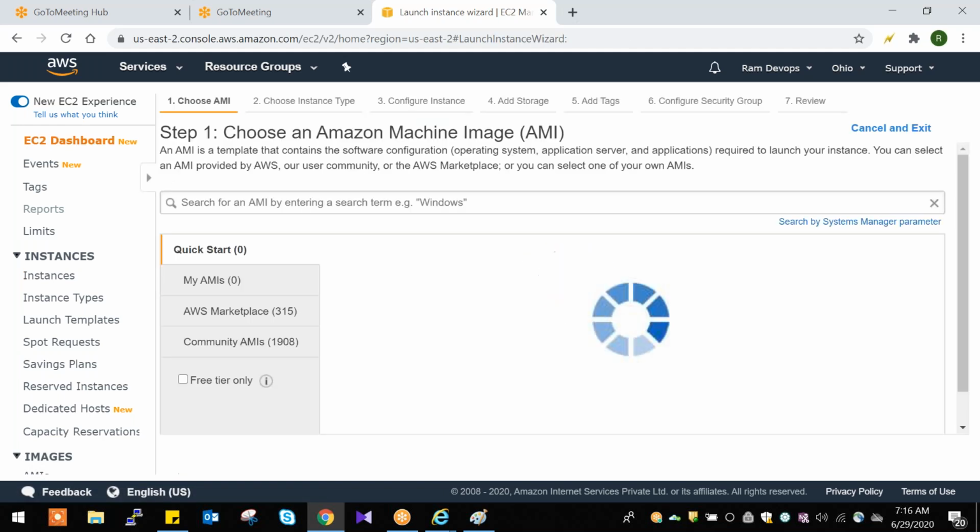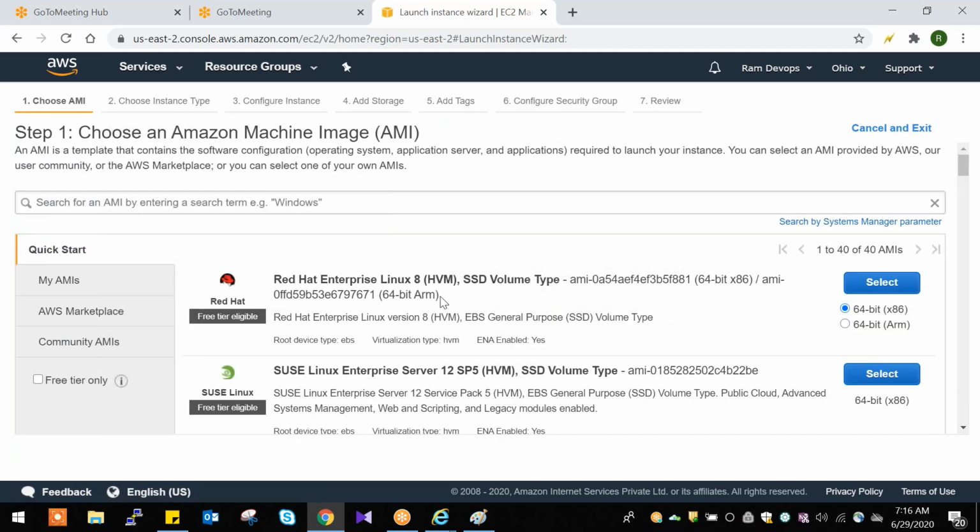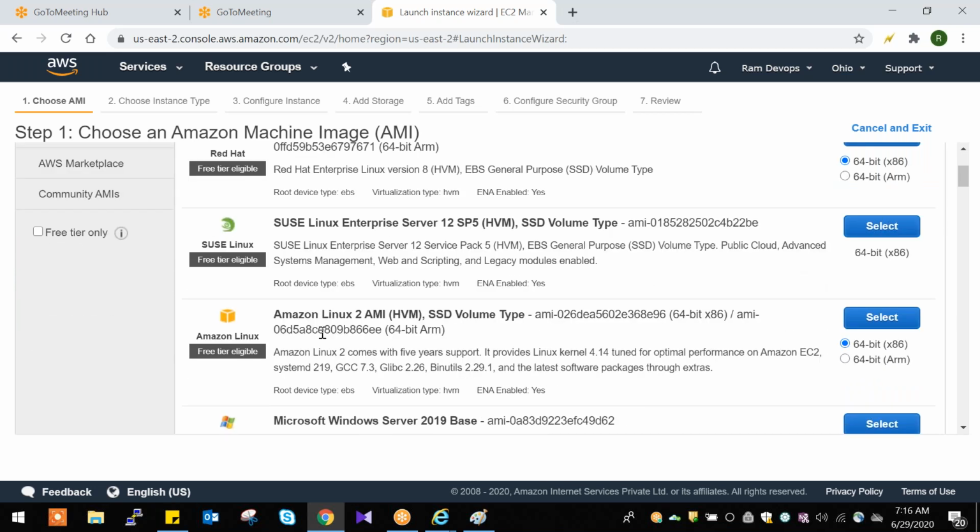Launch instance. QuickStart. By default we go to QuickStart. Here we have 40 AMIs. Now I create one instance using an AMI. I select this Amazon Linux. Select. While selecting, we need to check whether it is free tier eligible or not. This is free tier eligible. This is also free tier eligible. If it is free tier eligible, there are no charges here.